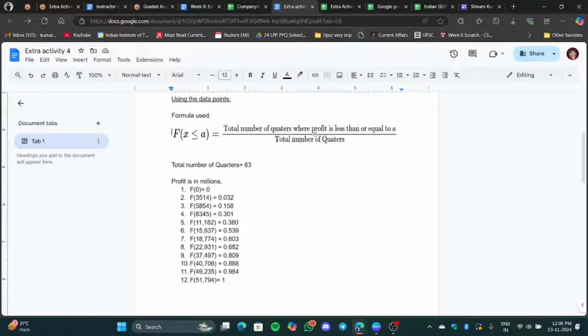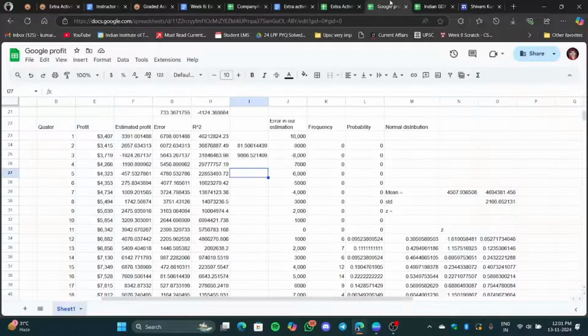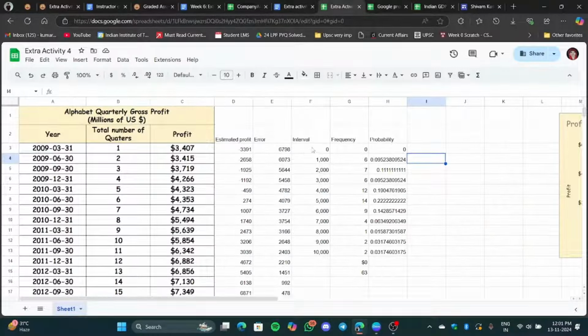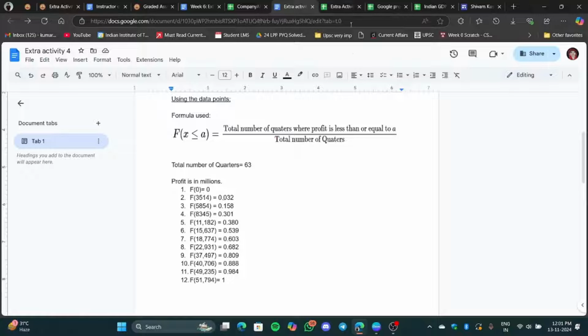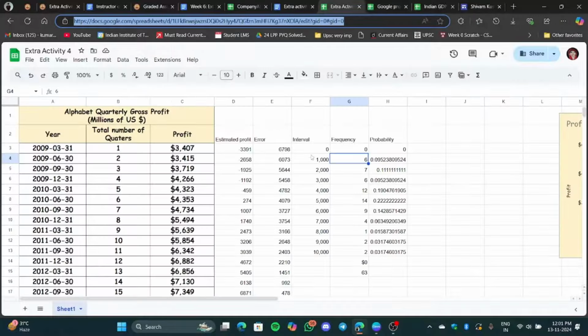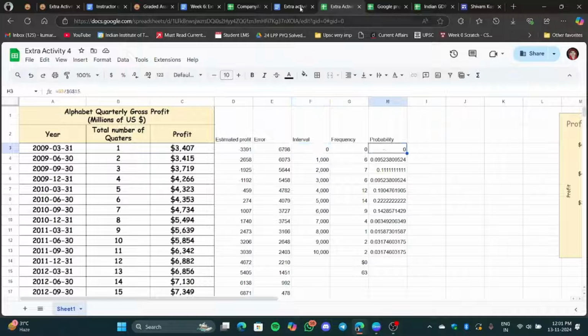Okay, so here the errors will come where the error is less than or equal to a, and what will your a be? A will be the value of all these intervals: 0, 1000, 2000, and 3000 like this. So here you will come like f of 0. You will put this probability for 0.